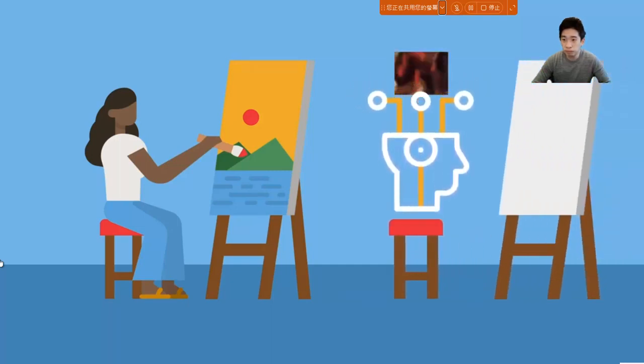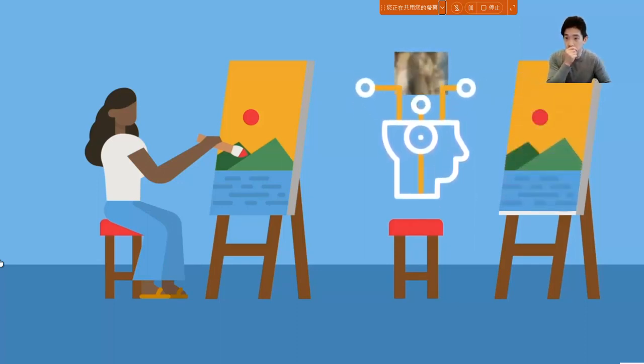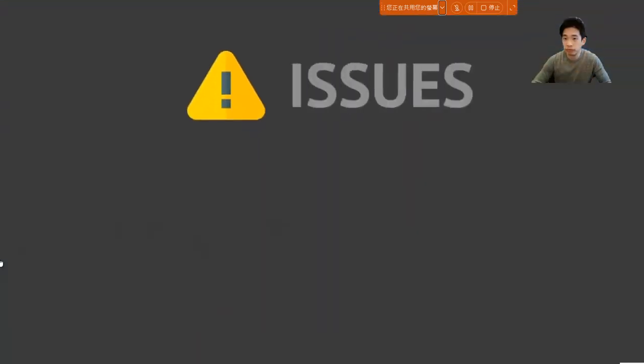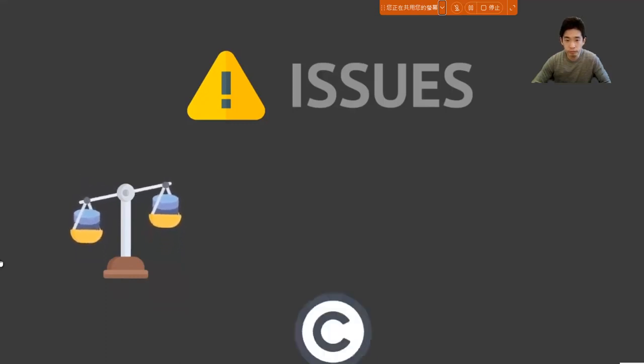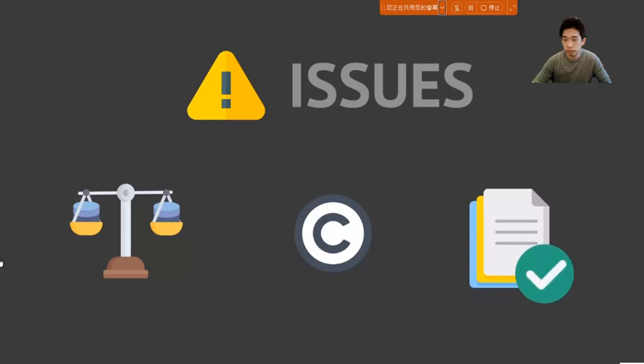The more images that an AI is trained on, the more it can learn about different styles and features to create more diverse and unique generated images. There are several issues around the tools, however, including concerns about bias over the datasets, concerns about whether copyrighted materials are being used in the datasets, and the accuracy of responses.